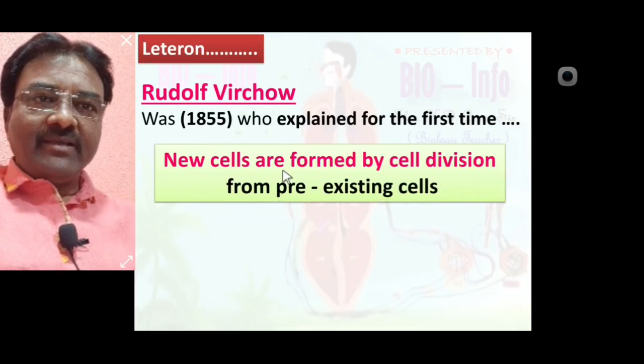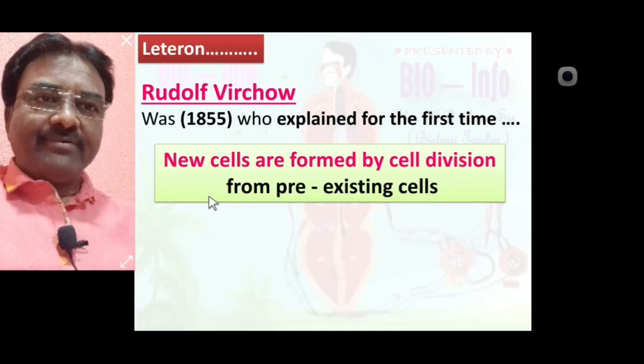New cells are formed by cell division from pre-existing cells. This is the explanation, given for the first time by Rudolf Virchow in 1855.